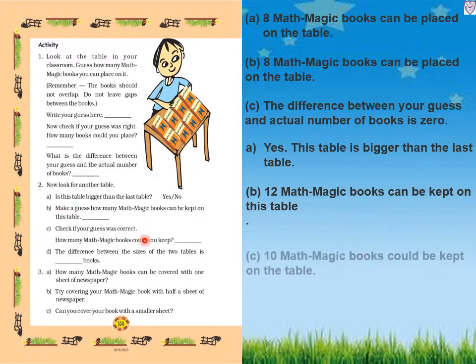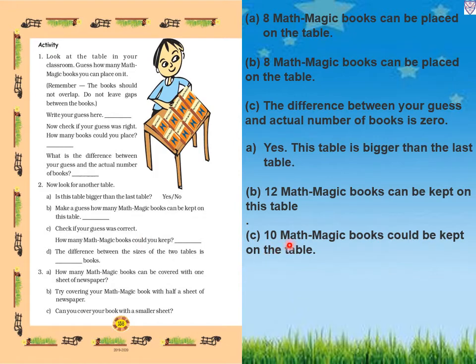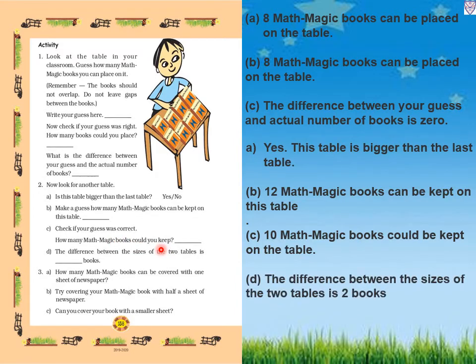Now we have to place the books. So how many books did we place? 10 Max Magic books could be kept on the table. Now D, the difference between the sizes of the two tables is dash books. The difference between the sizes of the two tables is 2 books. We guessed 12 books could be kept, but in reality we can keep only 10 books. So the difference is 2 books.